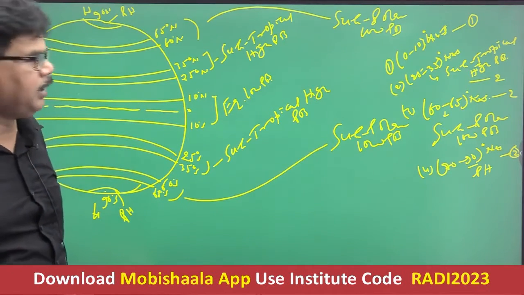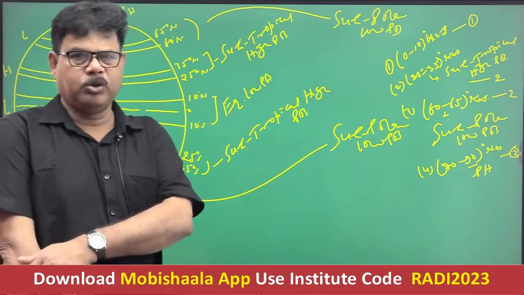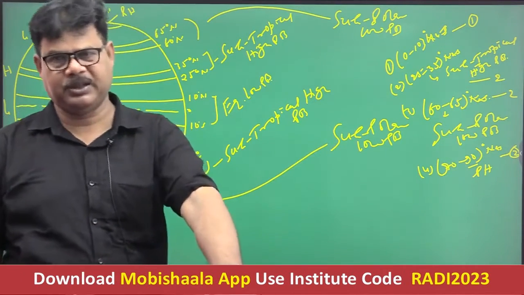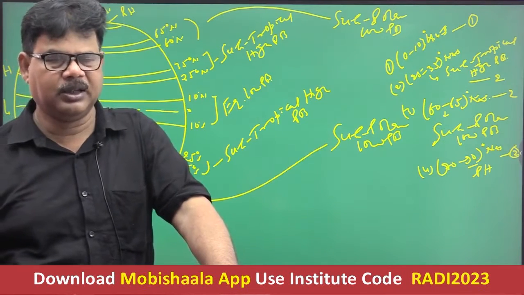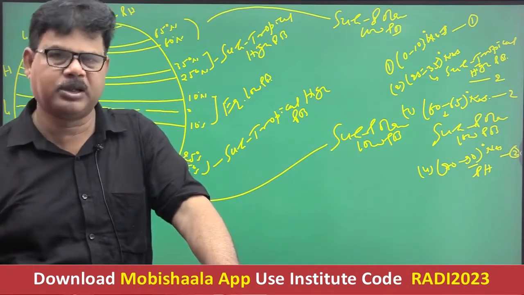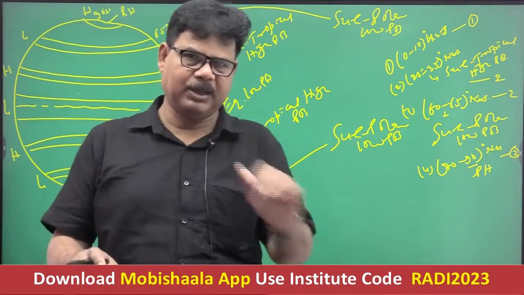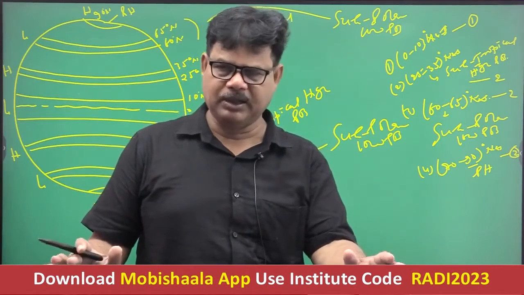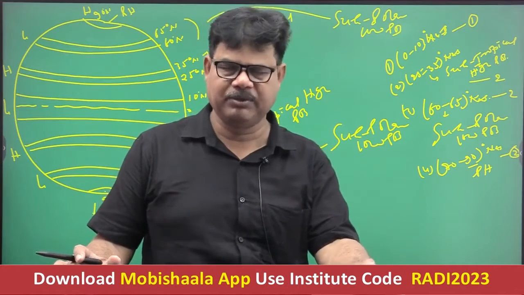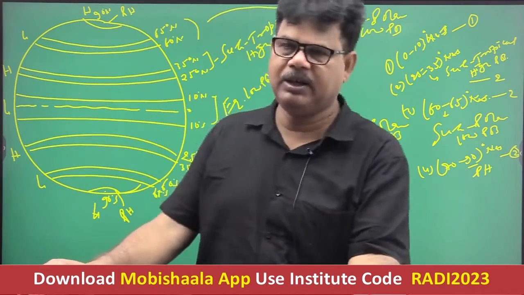The pressure belts existing in southern hemisphere are more continuous because of the homogeneous nature of the surface, as southern hemisphere is dominated by water. On the other hand, they are not so continuous in northern hemisphere because there is unequal distribution of the land and the sea in the northern hemisphere. Getting well? So what is the actual position? It is clear. We have 7 pressure belts on the surface and these pressure belts are alternatively arranged.